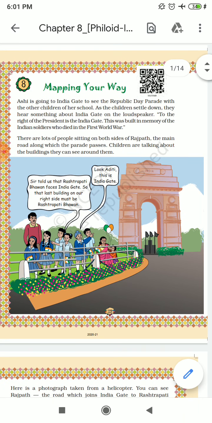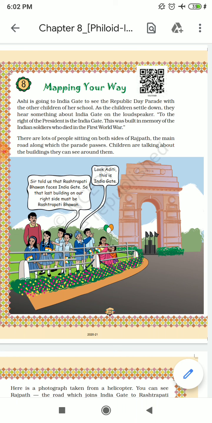Now first read these lines. Asi is going to India Gate to see the Republic Day parade, Republic Day, 26th January, with the other children of her school. As the children settle down, they hear something about India Gate on the loudspeaker. To the right of the president is the India Gate. Right side, left side. You can understand by your hands.